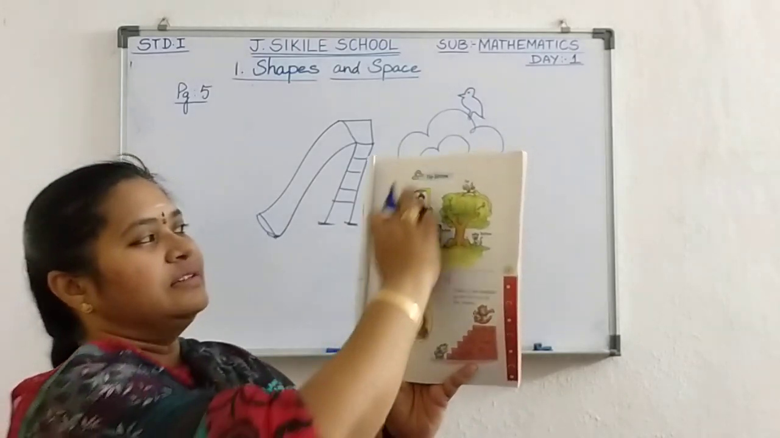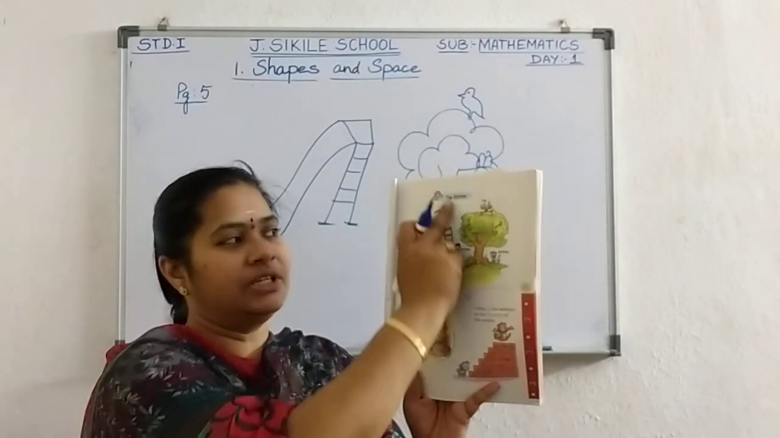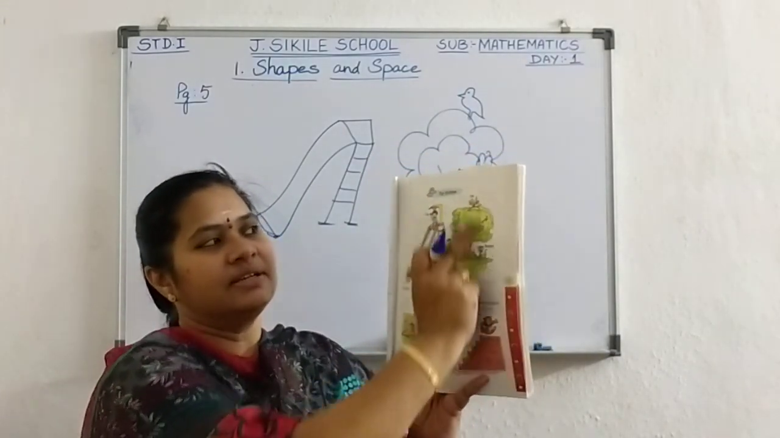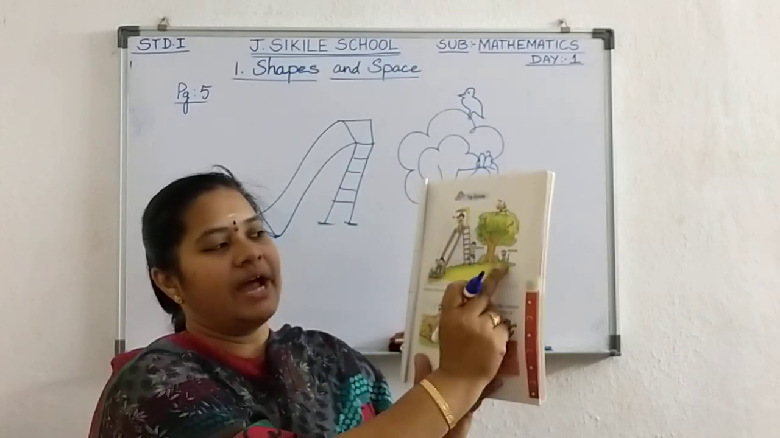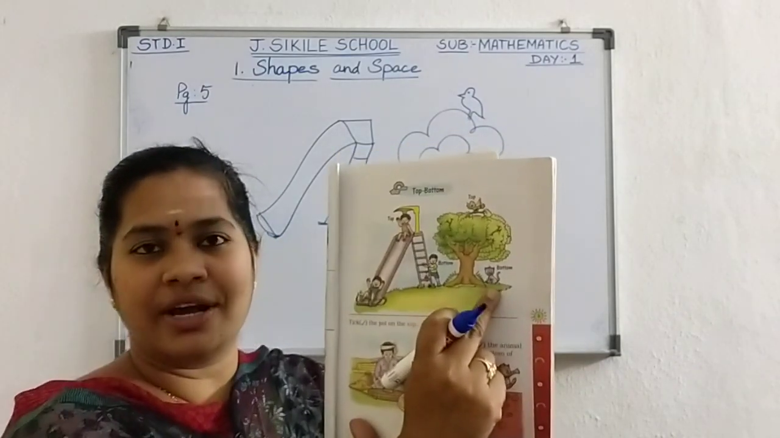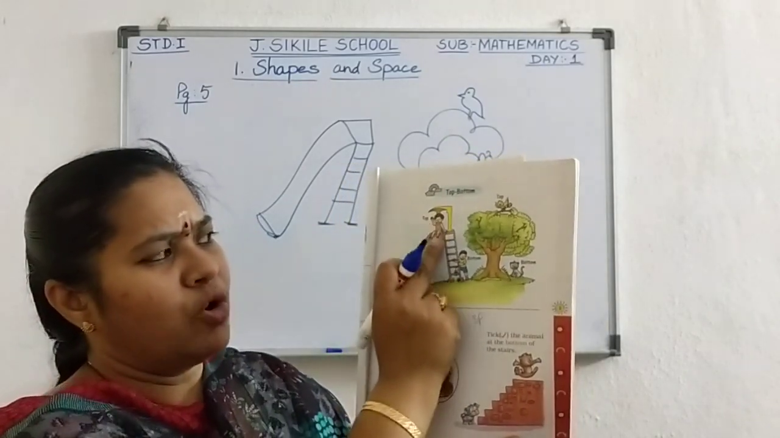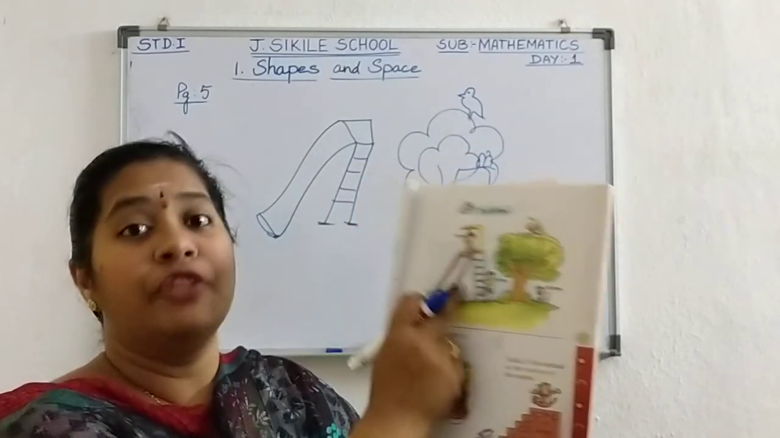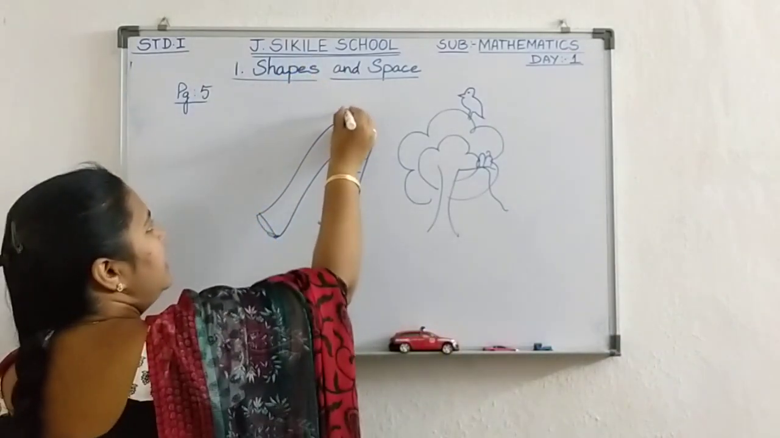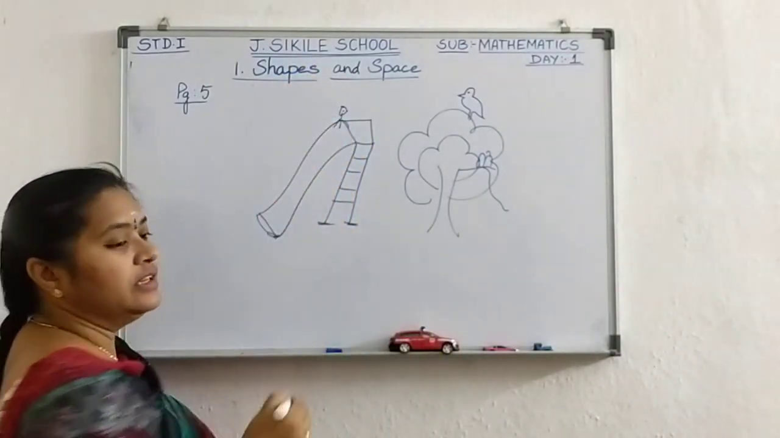Now see here, the children are playing on the slide, and one bird and the cat also are there in this picture. Yes or no? Now where is the boy sitting here? On the top of the slide. Here the boy is sitting.